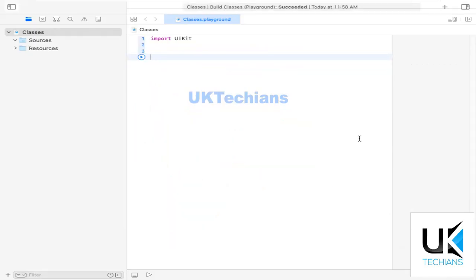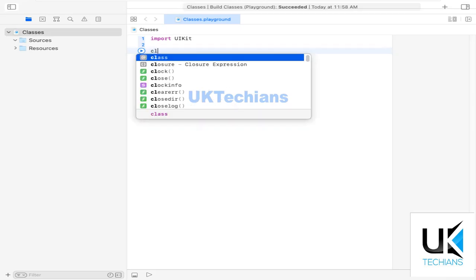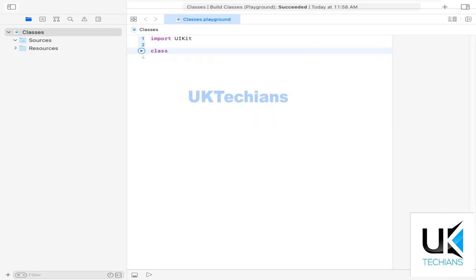So let's begin. What is a class? Class is a simple blueprint or a prototype. You can say a container that contains multiple variables or methods, etc. What is the syntax of a class? So let's create a class. The syntax of a class is we use keyword class, then the name of the class, which is, I'm creating a user class, so my class name is user. Then these are the curly brackets that we have to use to specify the scope of the class. So this is the simple syntax of a class, right? So let's create some variables and set some data using this class.